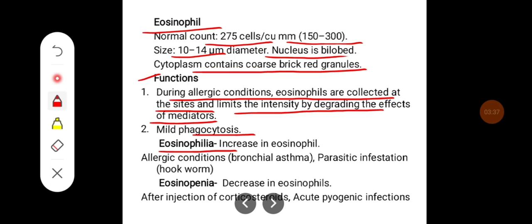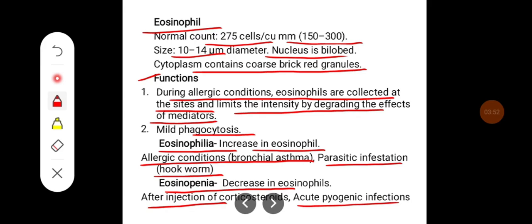Eosinophilia is a condition where there is an increase in the eosinophil count. It can occur in allergic conditions like bronchial asthma, parasitic infestation like hookworm. Eosinopenia is a decrease in the eosinophil count. It can happen after the injection of corticosteroids and acute pyogenic infections.